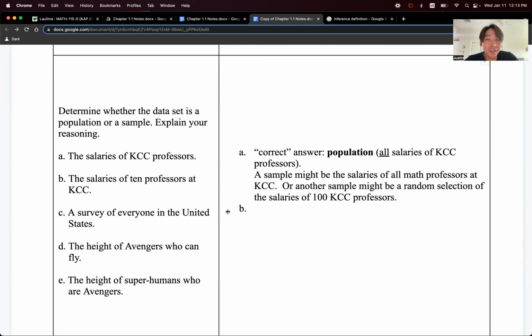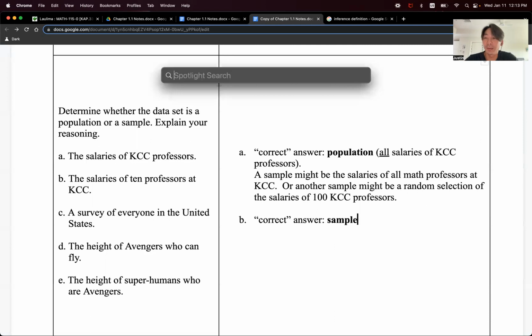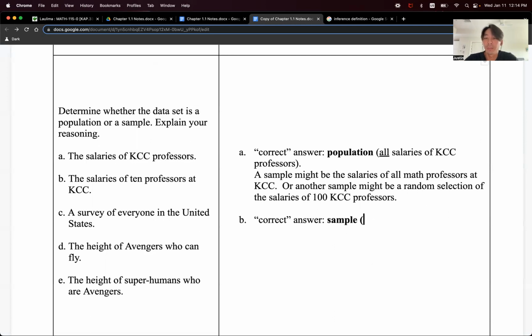Okay, letter B. So I'm gonna erase that one. Let's read the natural answer up as the quote-unquote correct answer. Letter B, salaries of 10 professors, and again the correct answer is a sample this time, and that's pretty obvious based on the previous question, right? It's only some of KCC professors.